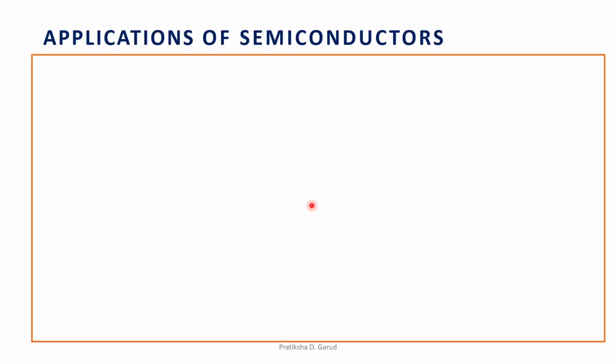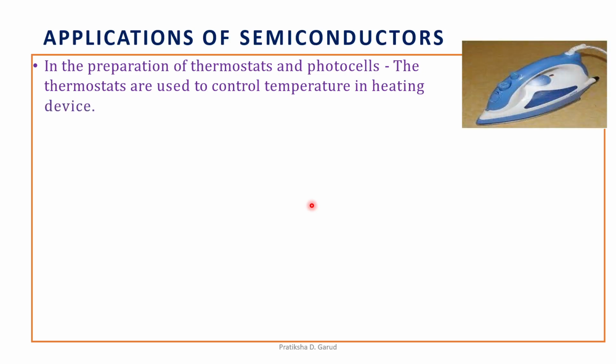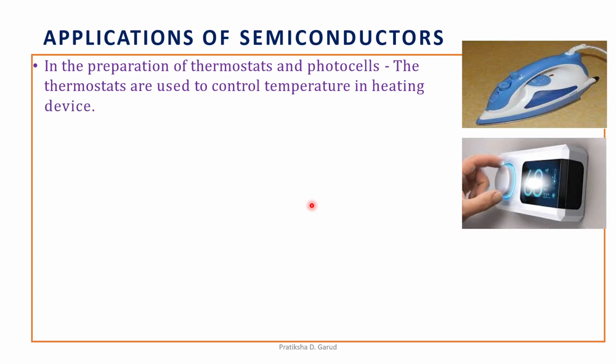Okay. And then lastly, the applications of semiconductors. Let us see the various uses of semiconductors. Firstly, they are used in the preparation of thermostats and photocells. The thermostats are used to control temperature in heating devices. This is an example of a heating device which consists of a thermostat.